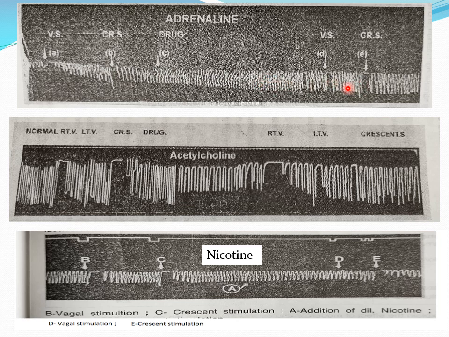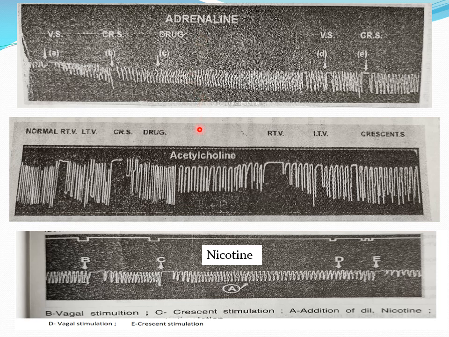So our conclusion is that the site of action of adrenaline is the myocardium, but it does not interfere with the function of the vagus, meaning it does not act on the postganglionic parasympathetic fibers or on ganglia located on the heart.